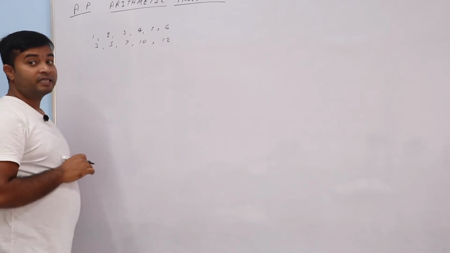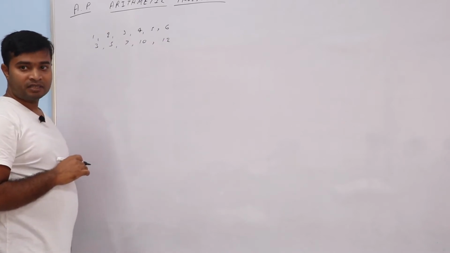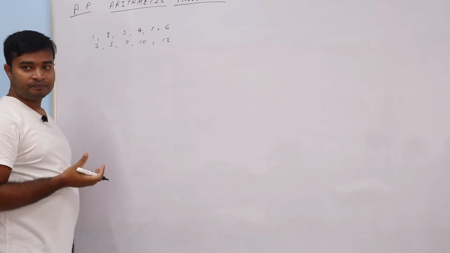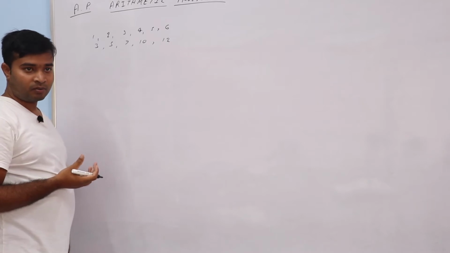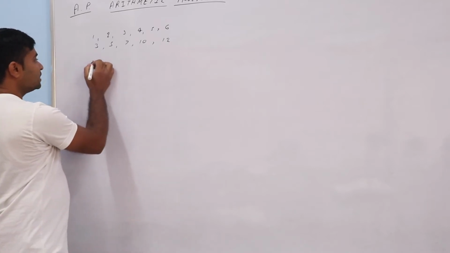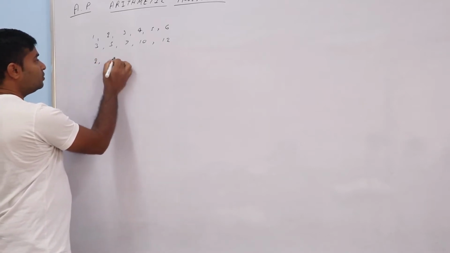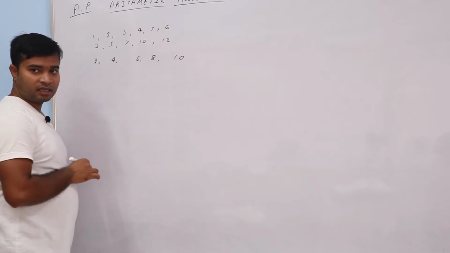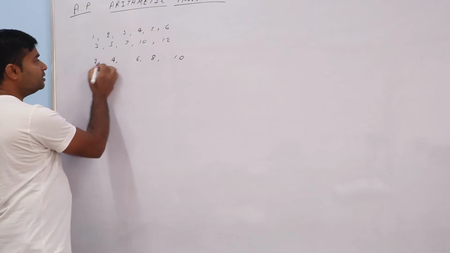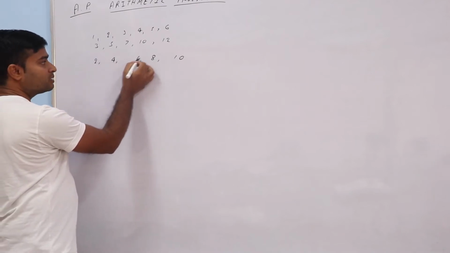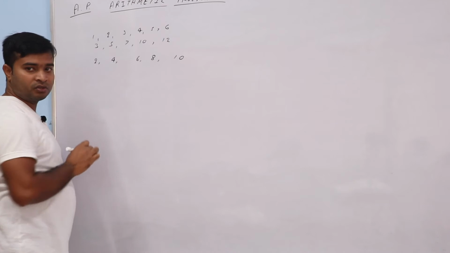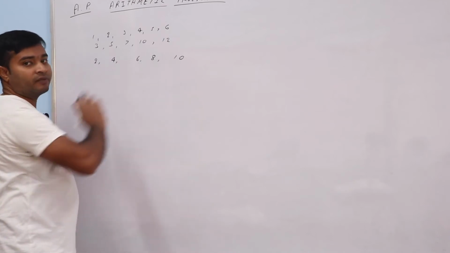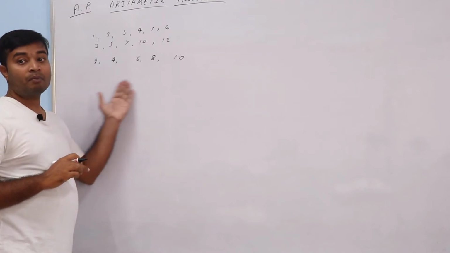But if I say a sequence, sequence means it is related with some fixed formula. Like I am writing 2, 4, 6, 8, 10. Correct? See, in between, 2 plus 2 is 4, 4 plus 2 is 6, 6 plus 2 is 8, 8 plus 2 is 10. So this is called a sequence. It means going in some proper manner.